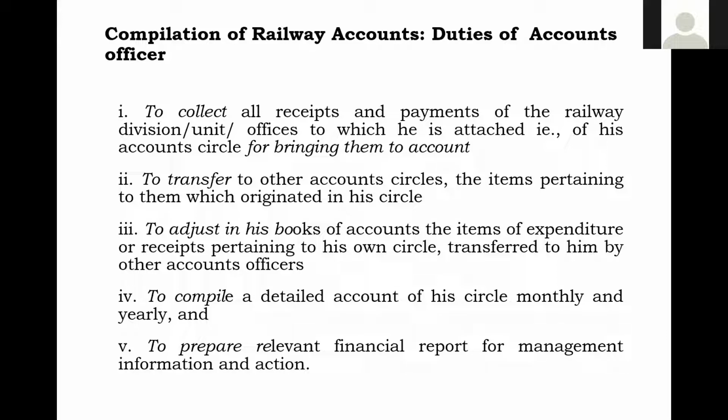But financial progress, how much out of the sanctioned amount we have spent and how much is yet to be spent, or do we need to revise our estimate? These things will be known only by seeing the accounting records. Therefore, it is a very important role of the accounts officer to prepare relevant financial reports for management information and necessary action. So this is in a nutshell.